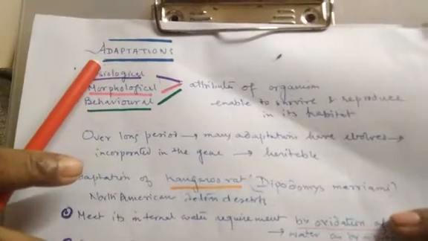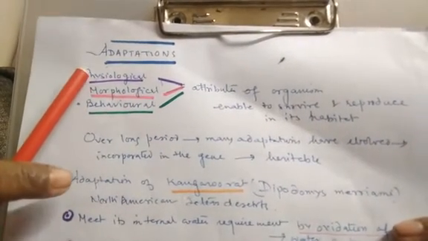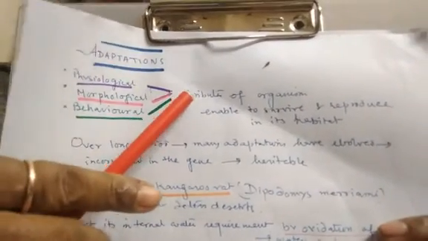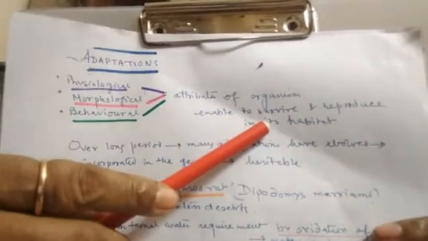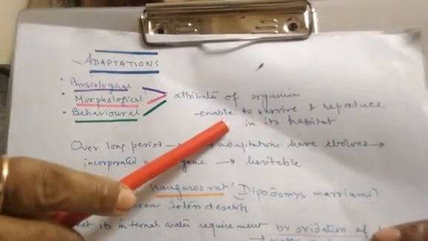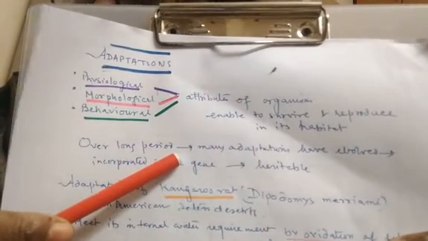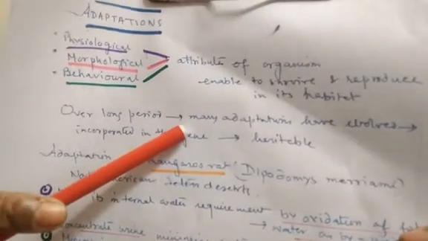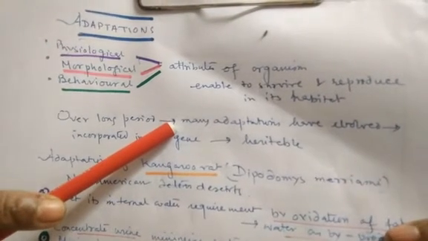Now, what is adaptation? Any morphological, physiological or behavioral attribute of an organism which enables that organism to live and reproduce in a particular habitat is called adaptation. So over a long period of time, many adaptations have evolved. Clear? Over a long period, various adaptations evolve, and this